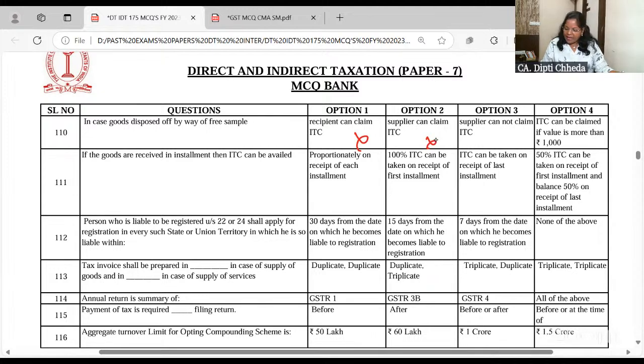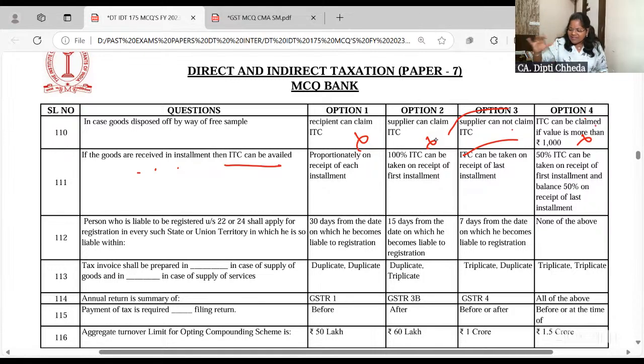No. Supplier cannot claim the ITC, right? ITC can be claimed? No. If you have received the goods and they are destroyed by fire, given as free sample, returned or sold, you have to reverse the ITC. Clear? Right. Next. If the goods are received in installments, ITC can be availed when you receive the last installment.